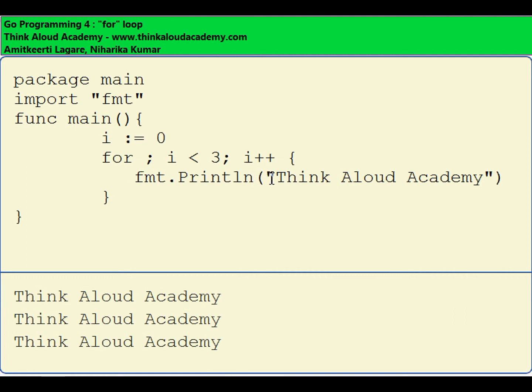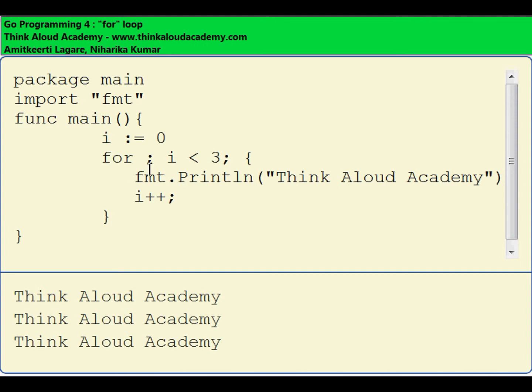I can do one more trick here. I can move the increment part to the end of the for loop body and just keep the for loop as shown here. When I do like this, it still executes the program and prints Think Aloud Academy thrice.